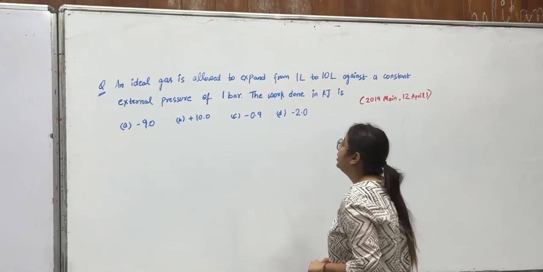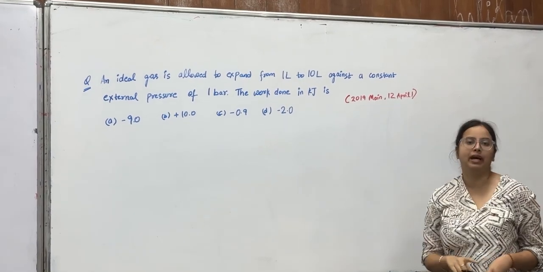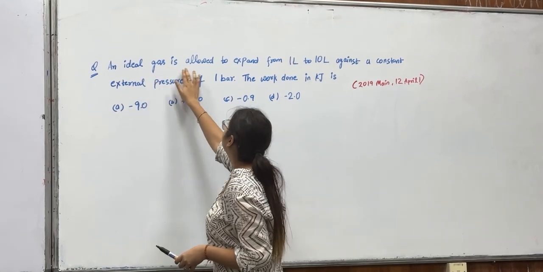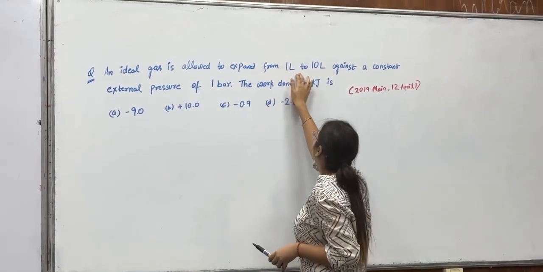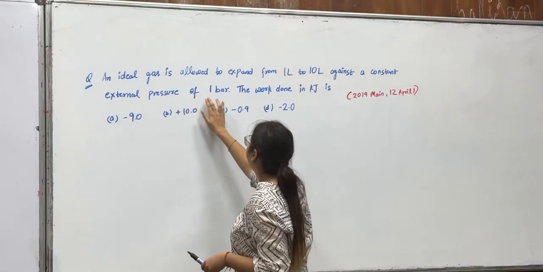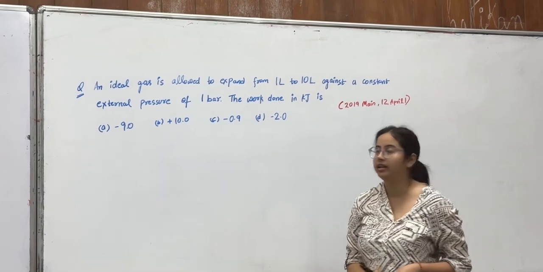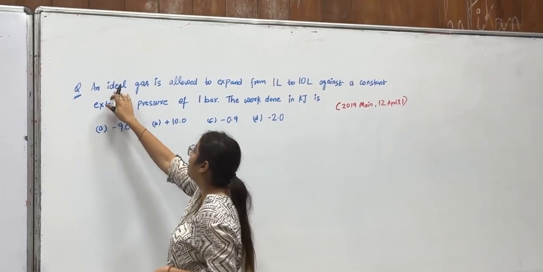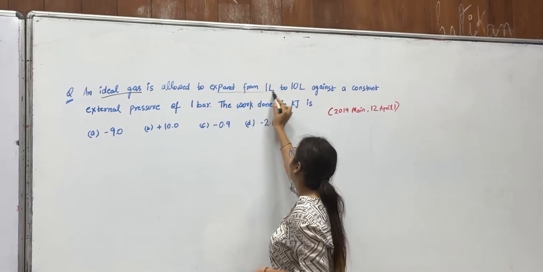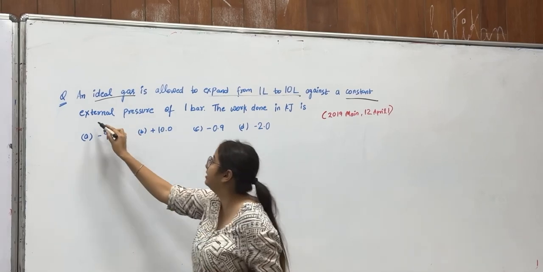The question written here is from the 2019 Mains paper of 12th April. An ideal gas is allowed to expand from 1 liter to 10 liter against a constant external pressure of 1 bar. The work done in kilojoule is. Here the question is talking about an ideal gas. It is allowed to expand from 1 liter to 10 liter against a constant external pressure.